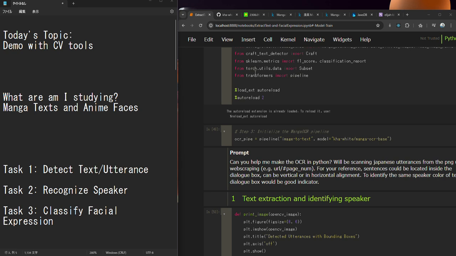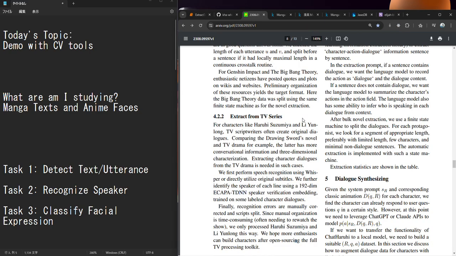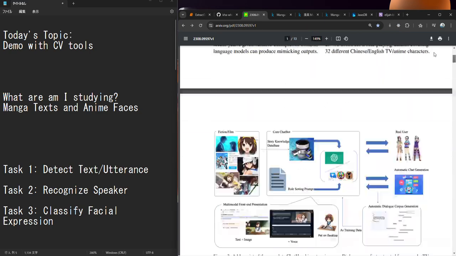Hi, what's up everyone? Today I'm gonna discuss a little project that I've been doing for the past few weeks. The data that I'm using are mainly the manga texts and the anime faces. Recently I came across this literature, it's called Chat Haruhi.